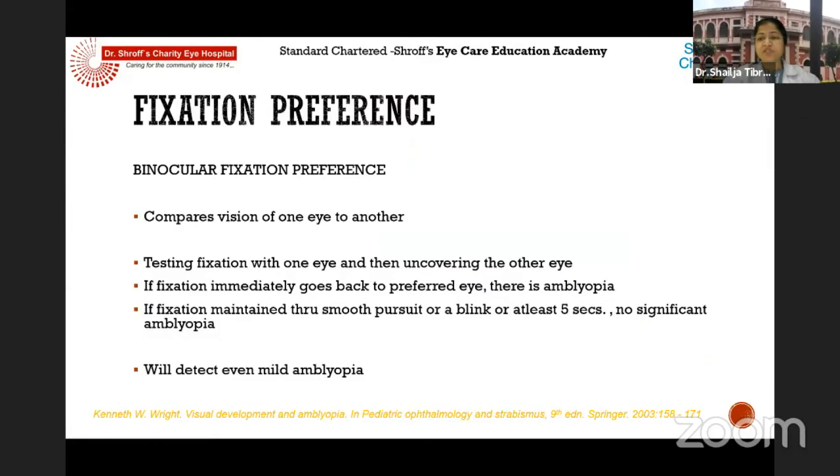Now, fixation preference is you compare the vision of one eye to the other. When you close one eye and you remove the cover, if one eye deviates and the other eye does not take a fixation, that means that eye which does not take a fixation remains in a deviation. That eye has some vision problem. That is why the child is fixing with the other eye or having a preference with the other eye.